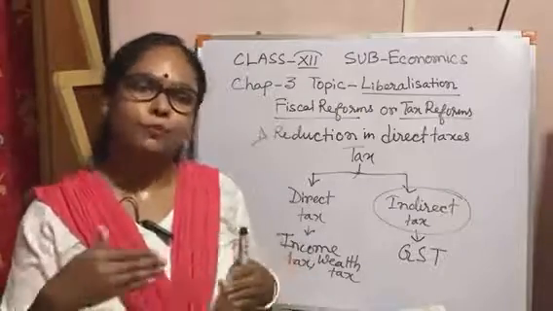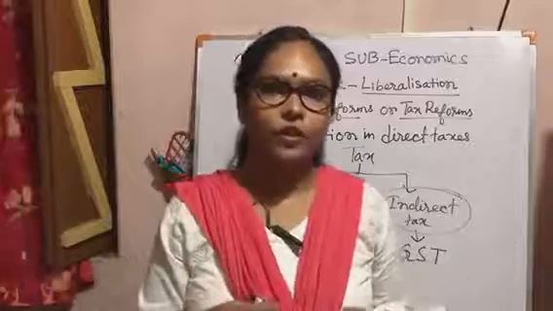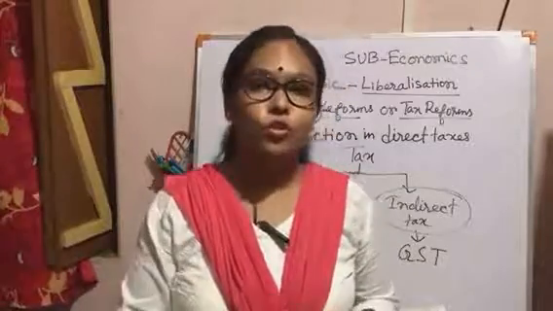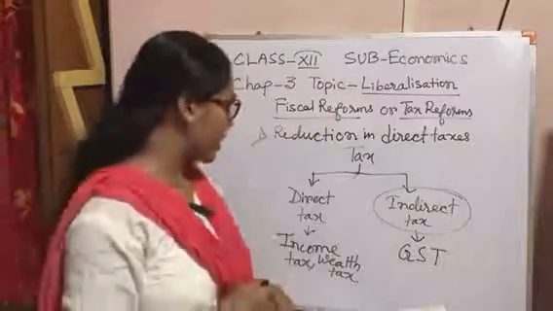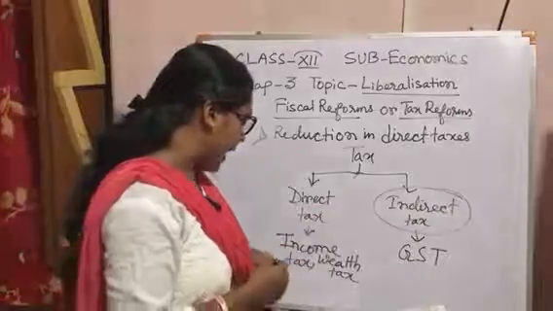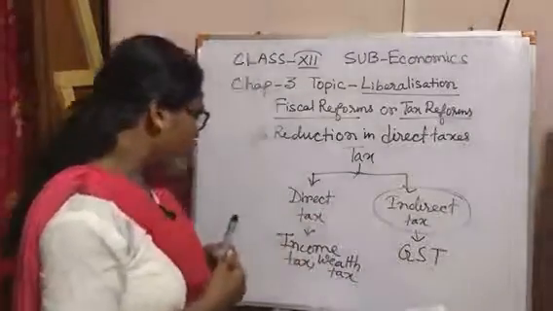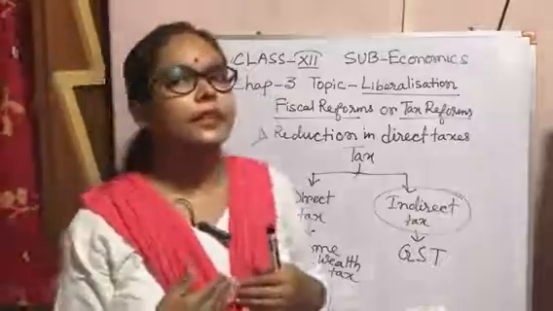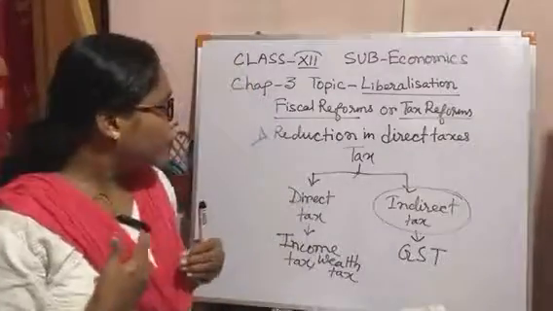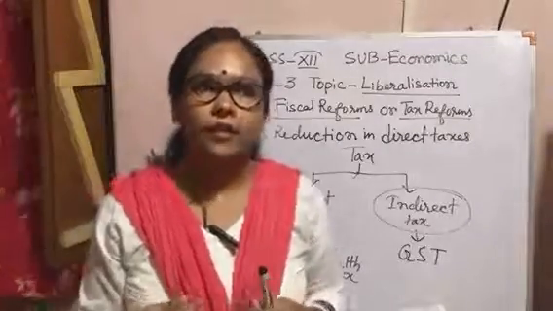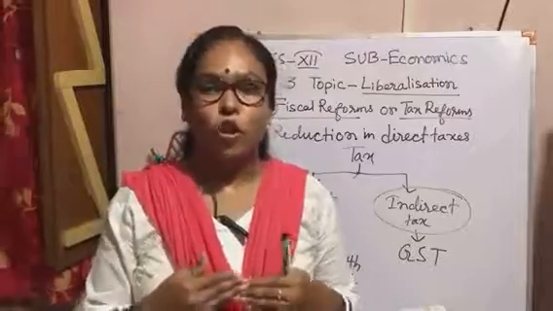So the consumer has to pay a high rate for that particular commodity. That's why the government also reduces the indirect tax, so that consumers buy more commodities.